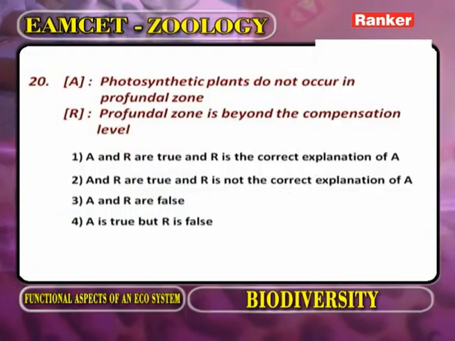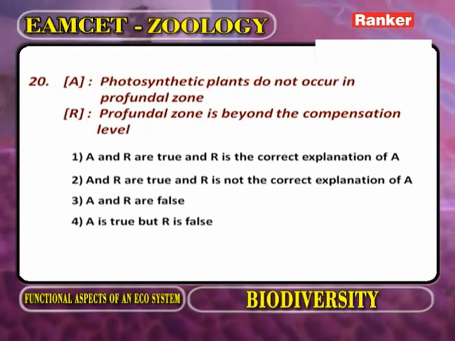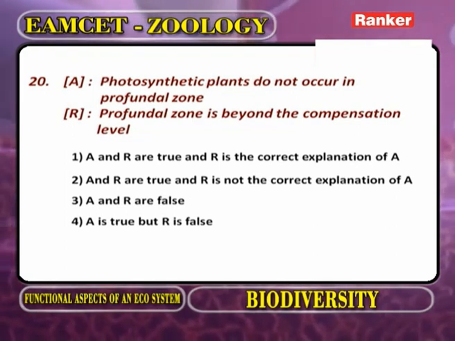Now assertion: photosynthetic plants do not occur in the profundal zone. Reason: the profundal zone is beyond the compensation level. What is meant by compensation level?